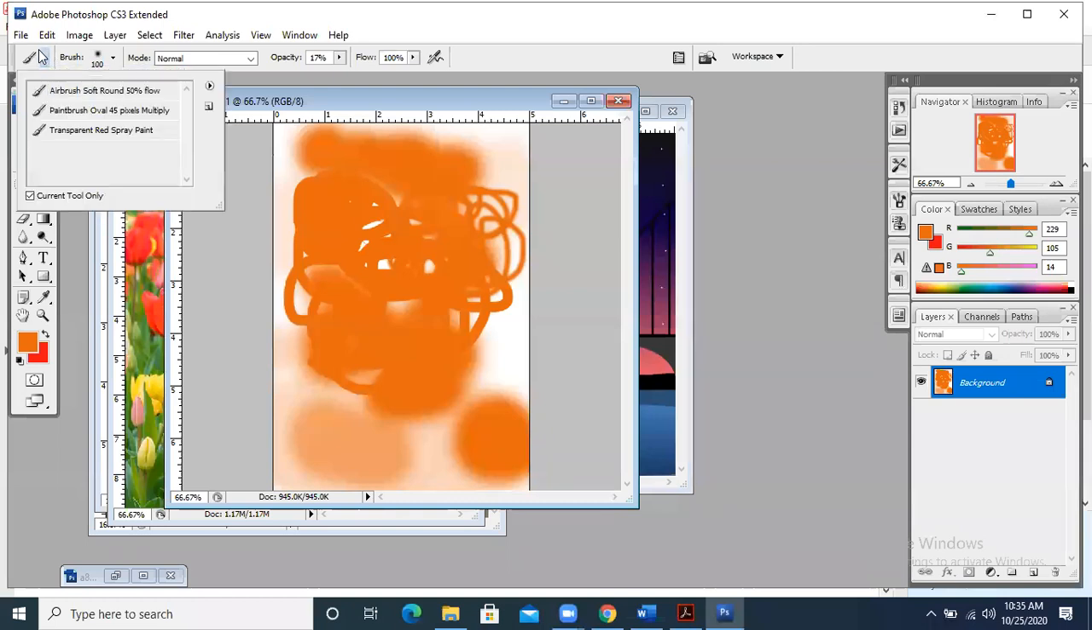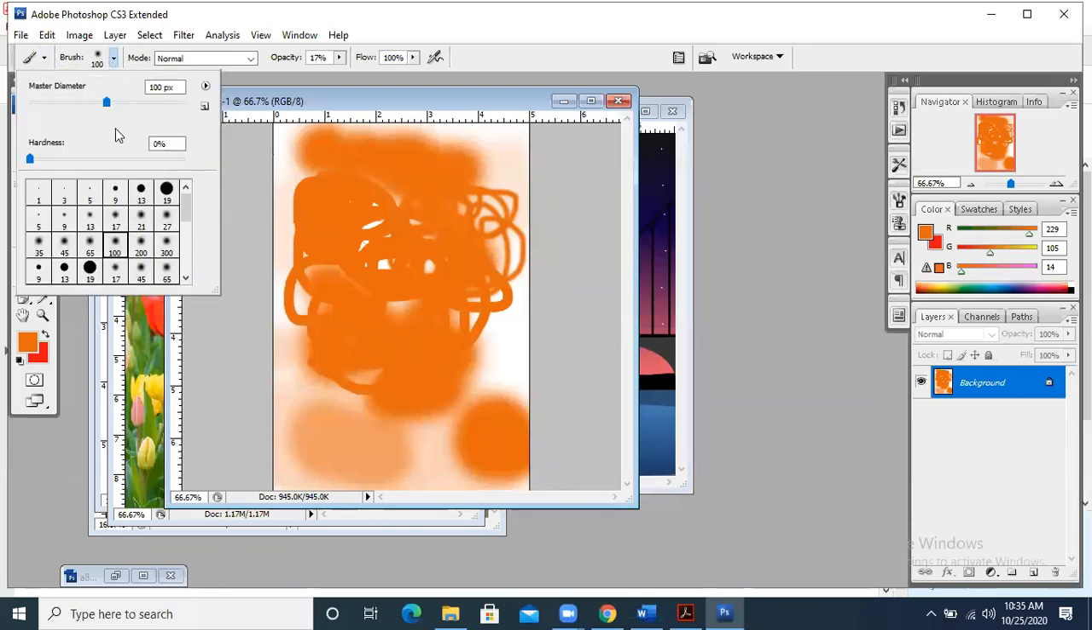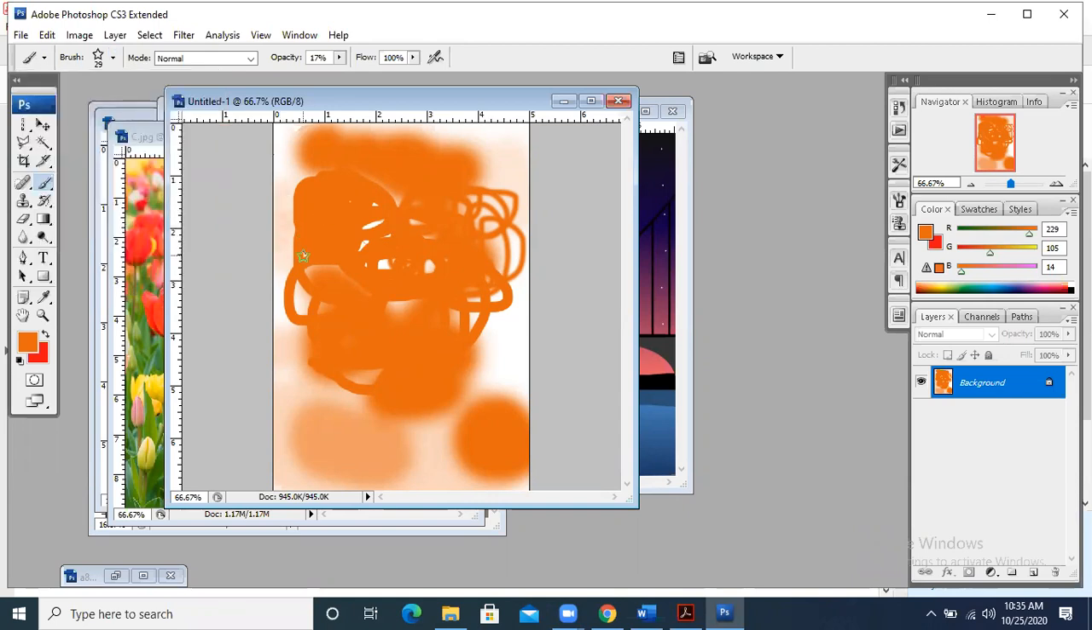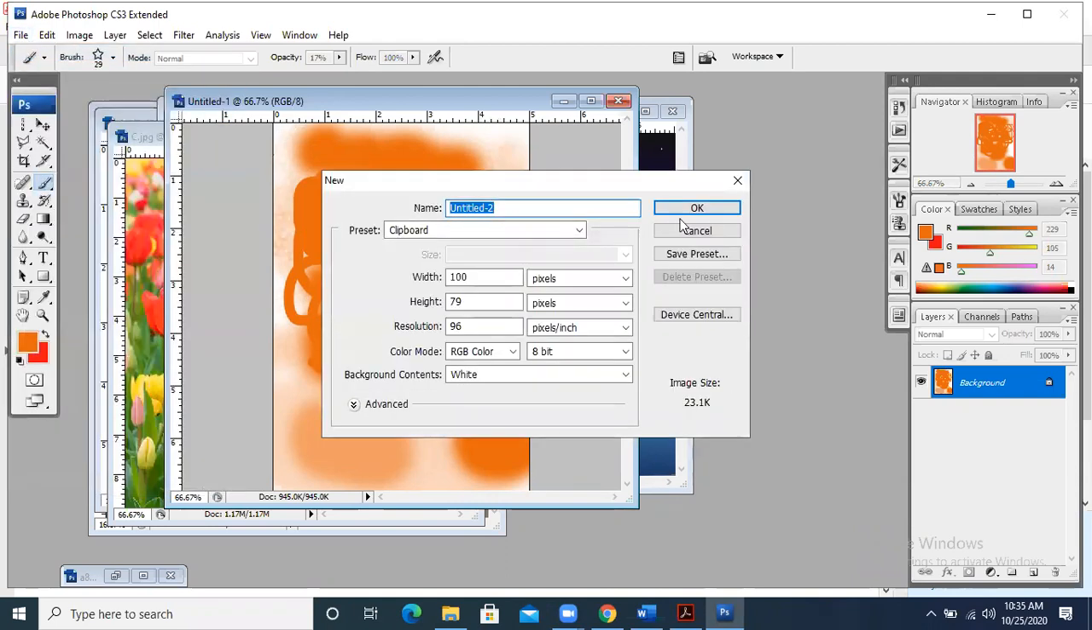So you can select the brush, number one. You can select the brush size, number two. What kind of brush size is there that you are using? Some different options are there that you are using. If you want to draw in the form of stars, then you can take stars. Let's suppose I take a new file, let me take a new file.